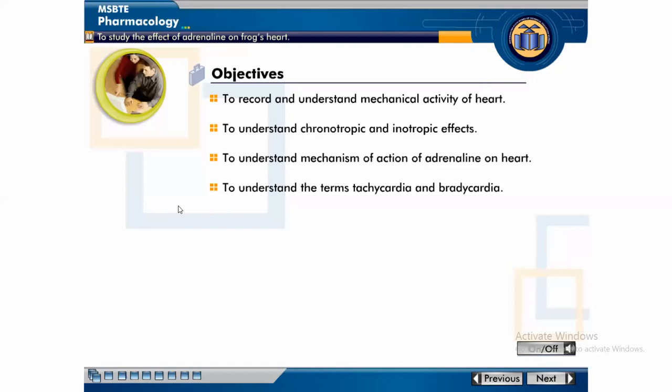What do you mean by tachycardia? Increased heart rate. And bradycardia, decreased heart rate.